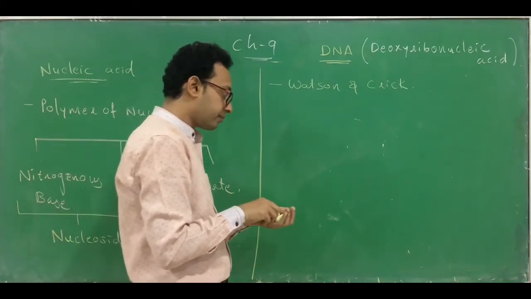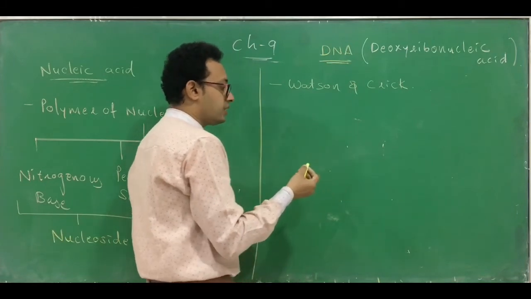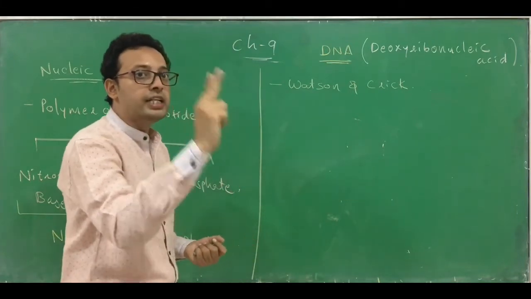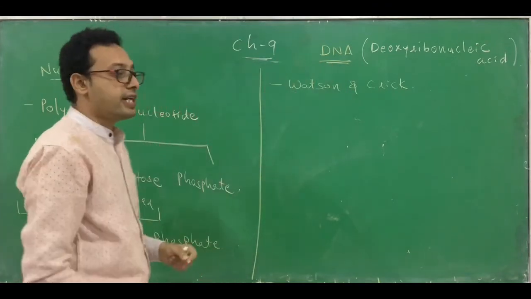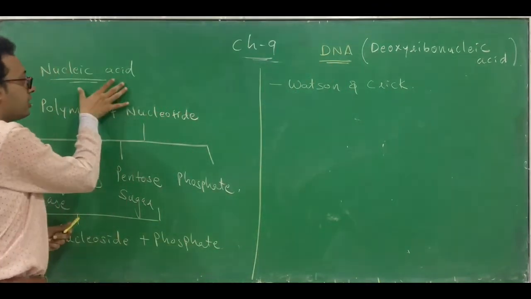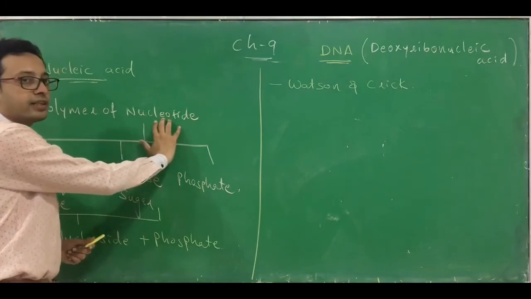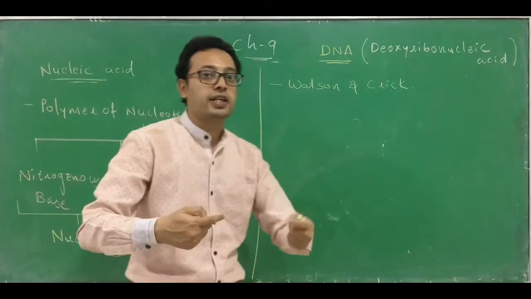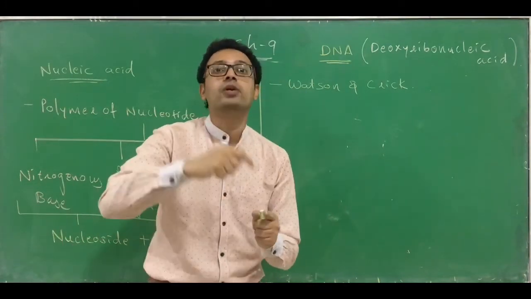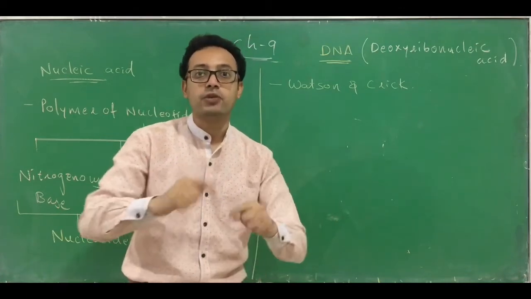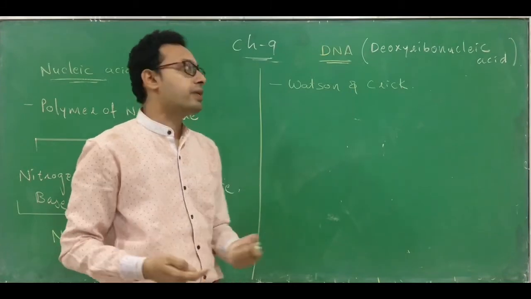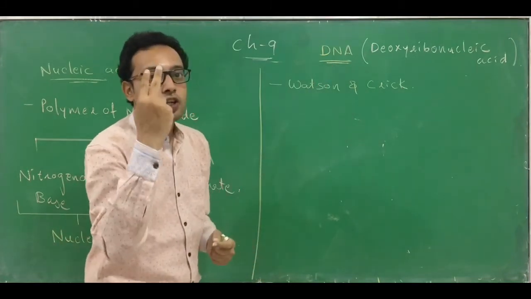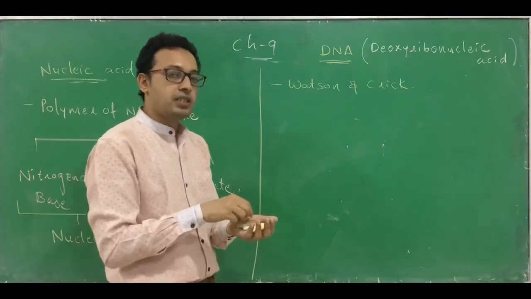So let's see. DNA consists of two polynucleotide chains. Remember, how many chains are there? You know that nucleic acid is a polymer of nucleotides, so you can also call it a polynucleotide, like polysaccharide. So how many polynucleotide chains are present in the structure of DNA? There are two polynucleotide chains present in the structure of DNA.